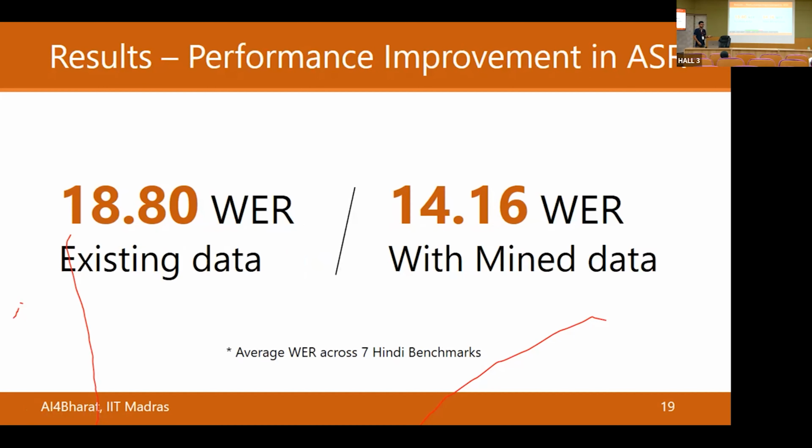And we see that using this data, if we train ASR systems again, we do get a huge improvement. So lower is better. This WER is word error rate. Lower is better. So with existing data, it was 18, but after mined data, we were able to reach 14.